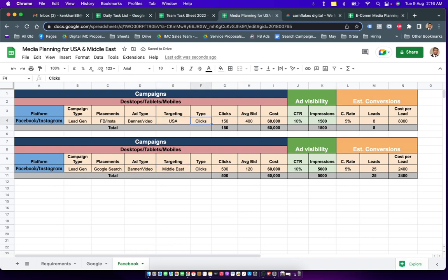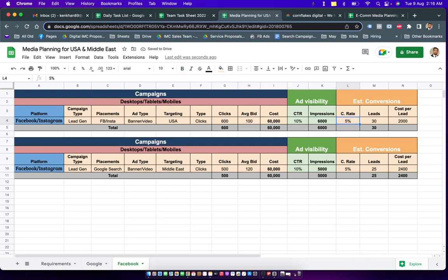Now for USA, you need to know the average bidding, and you cannot just pull up the average bidding on Facebook and Instagram from a tool like Keyword Planner. But you have to get into other accounts to get some idea about the Facebook and Instagram cost per lead. Now, with some research, with some data, I know that the Facebook and Instagram average cost per click in USA stays somewhere around $1. So we can have it somewhere around 80 or 100. Let's keep it 100 rupees for a click.